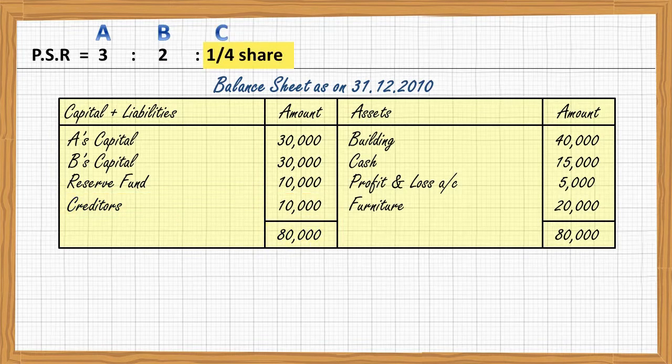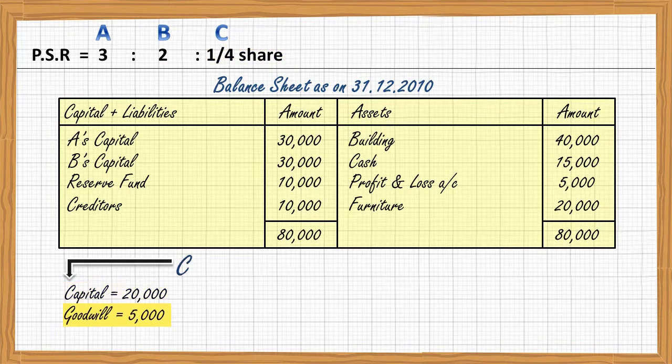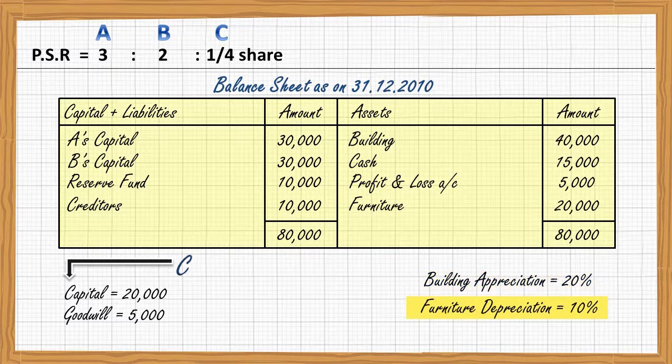C comes as a new partner for 1/4 share. He brings 20,000 as capital and 5,000 as goodwill. Building was appreciated by 20%. Furniture was depreciated by 10%.